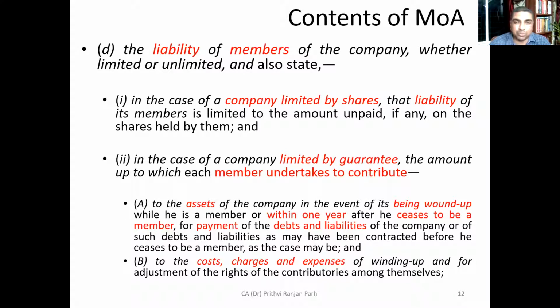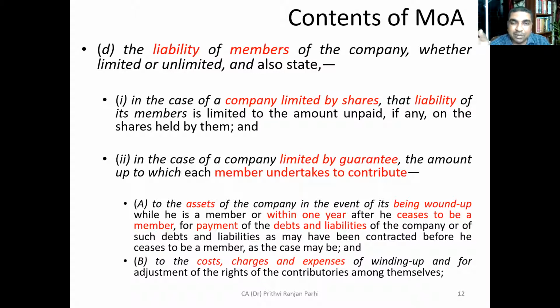That means the member has to undertake to contribute to the assets of the company in the event of its being wound up, while he is a member or within 1 year after he ceases to be a member. That means if a person is a member of a company in the event of winding up, he has to contribute something. He must give an undertaking, and if he has given an undertaking, he has to contribute that amount. That is called the guaranteed amount.